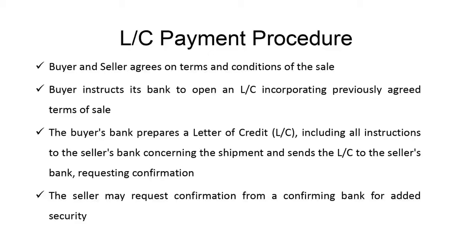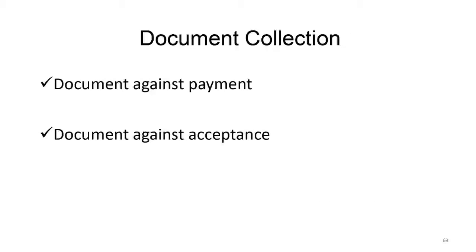And this picture over here, and then the LC payment procedure is what I have explained to you in good time. And then we come to the document collection, which is the third and fourth. So I'll go back to this one. First was cash in advance, second letter of credit. Now we're going to look at third and fourth, which is document against payment and document against acceptance.